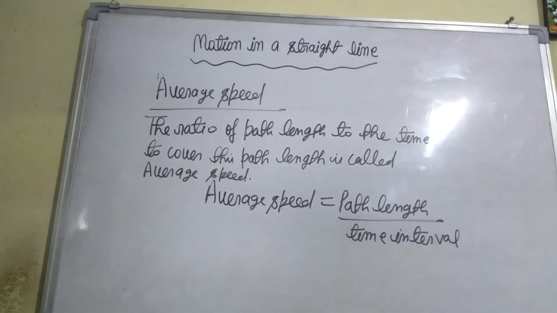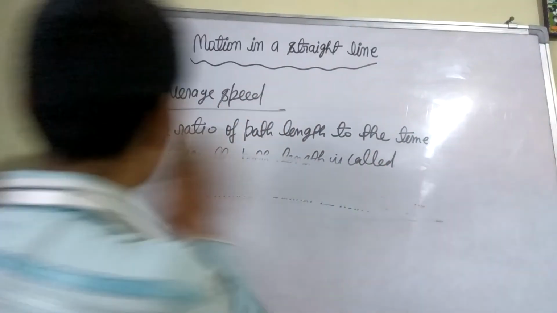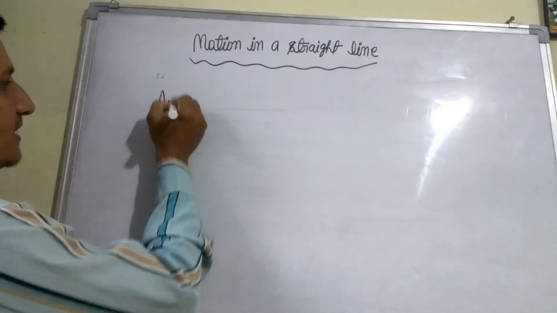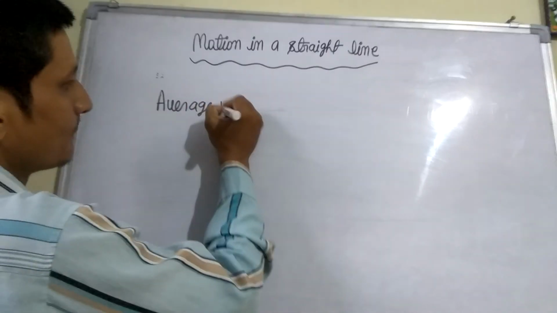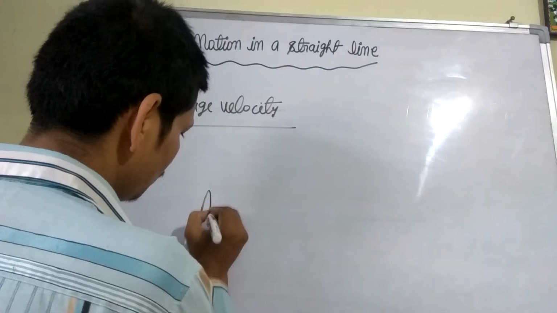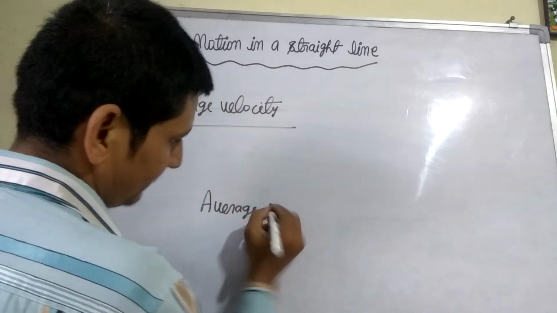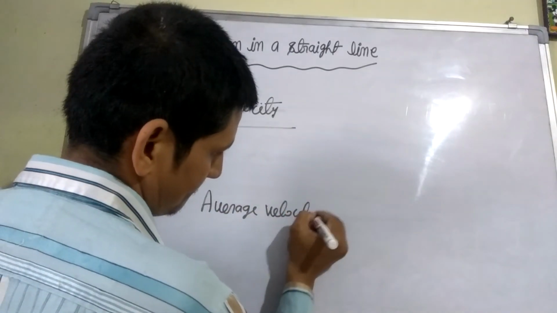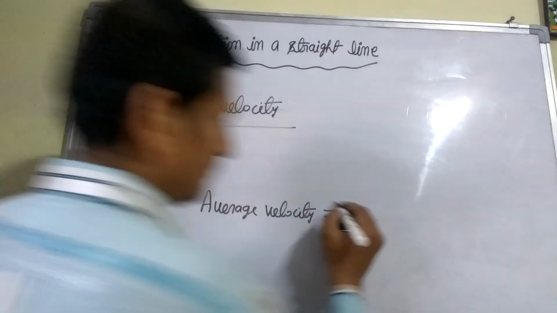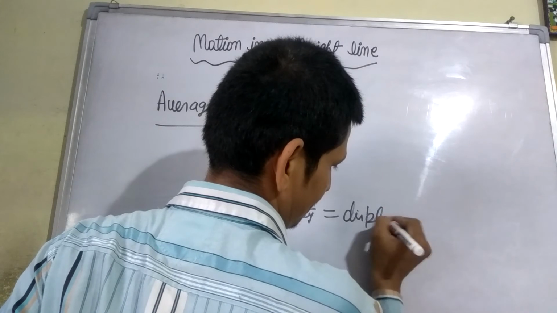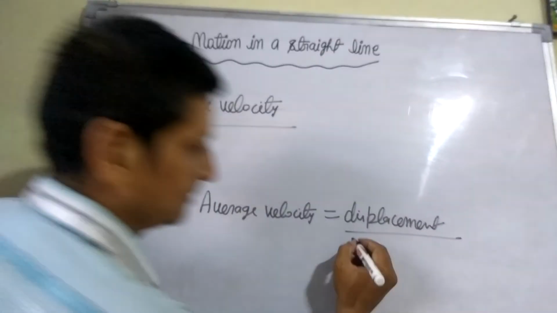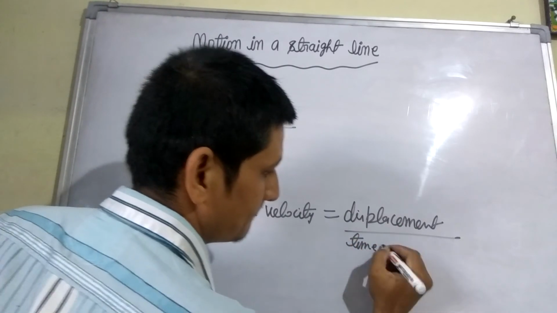After this, next topic is average velocity. Average velocity is equal to displacement upon time interval.